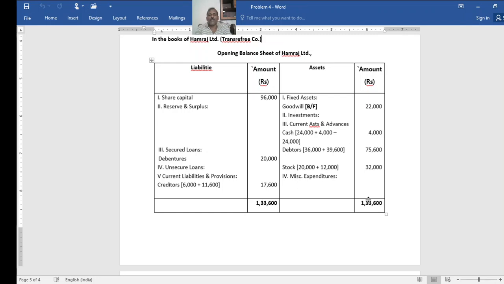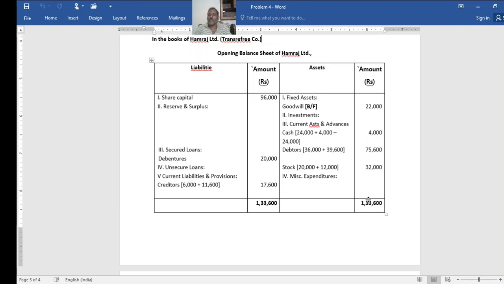So now the balance sheet. Fixed assets, no other assets given, goodwill 22,000, then investment nothing. Current assets and advances: cash. See, 24,000 taken over from Ram Limited plus 4,000 from Raj Limited, it is 28,000, out of which 24,000 purchase consideration is given in cash.